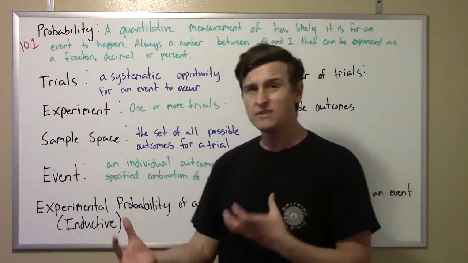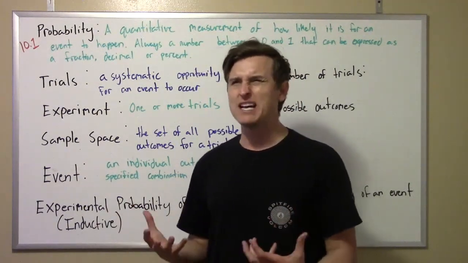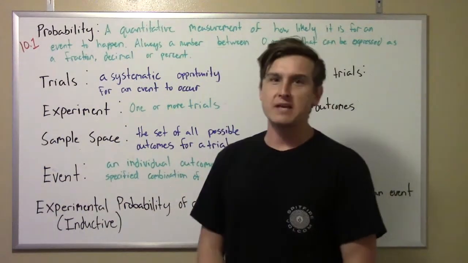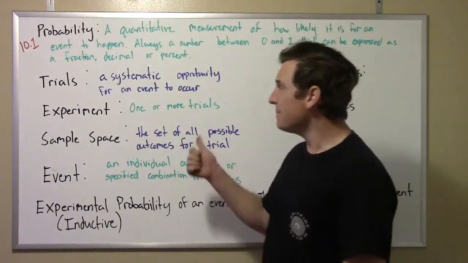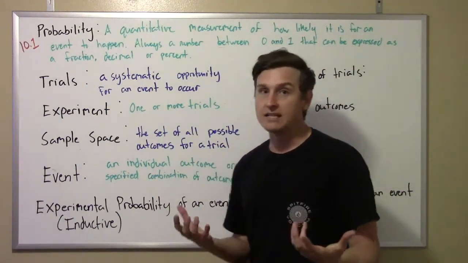But if we can quantify it, put a number to it, understand it better, that helps us psychologically to be able to deal with some uncertainty. Sometimes we can't do that. We just got to deal with it. But in the math sense, we can quantify uncertainty, or how likely something is to happen.